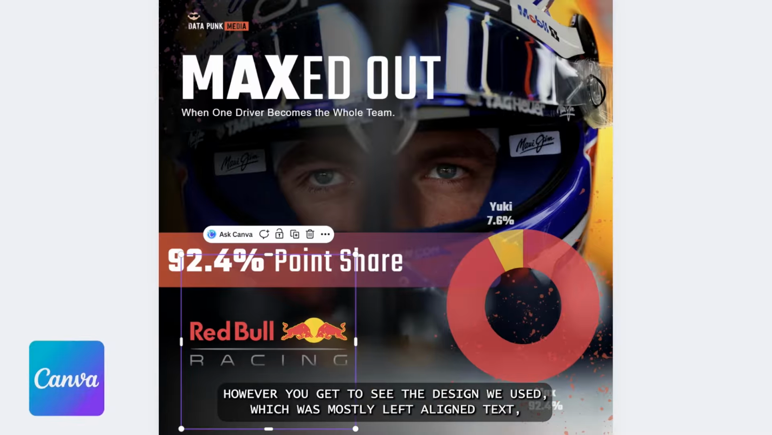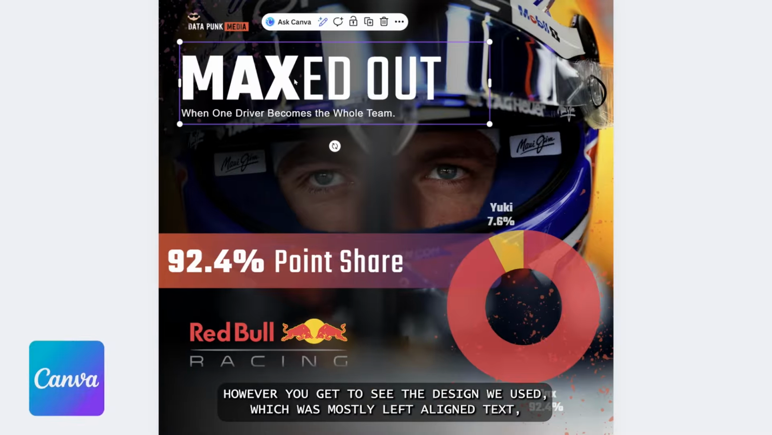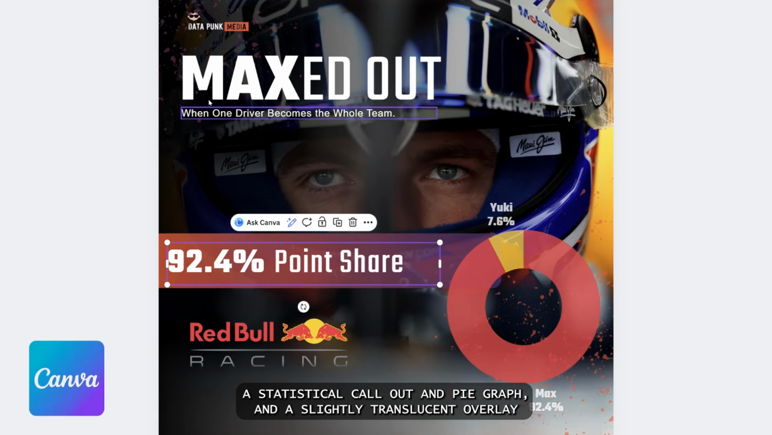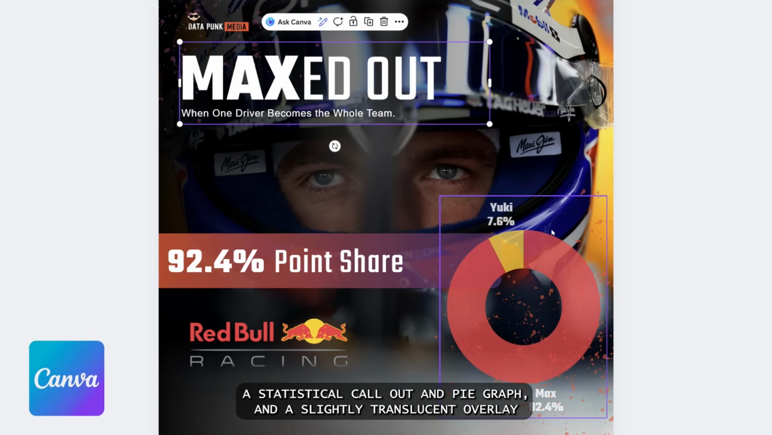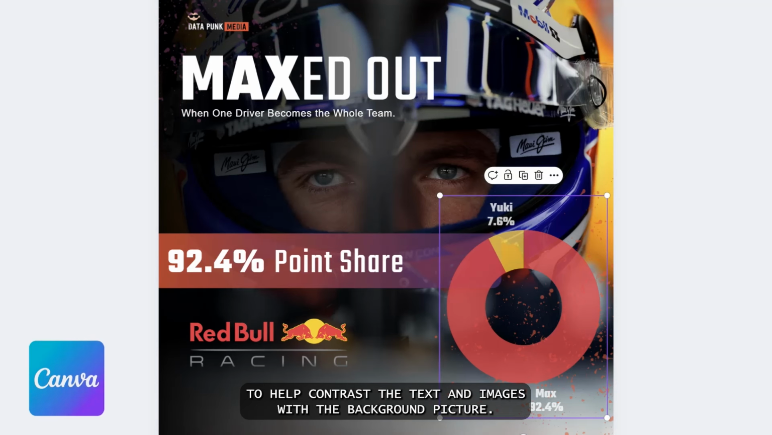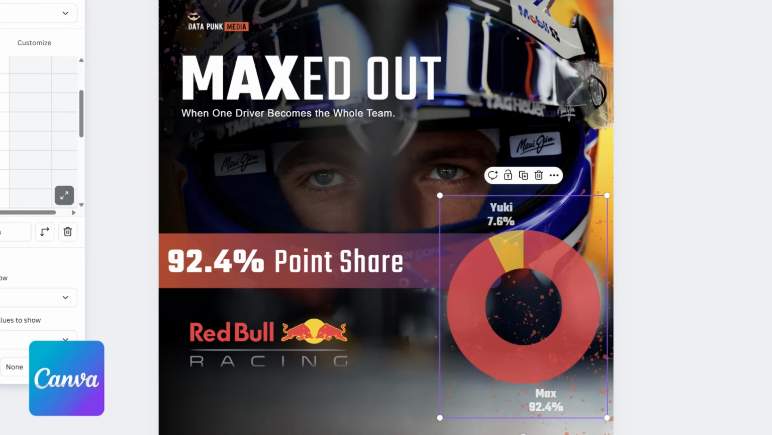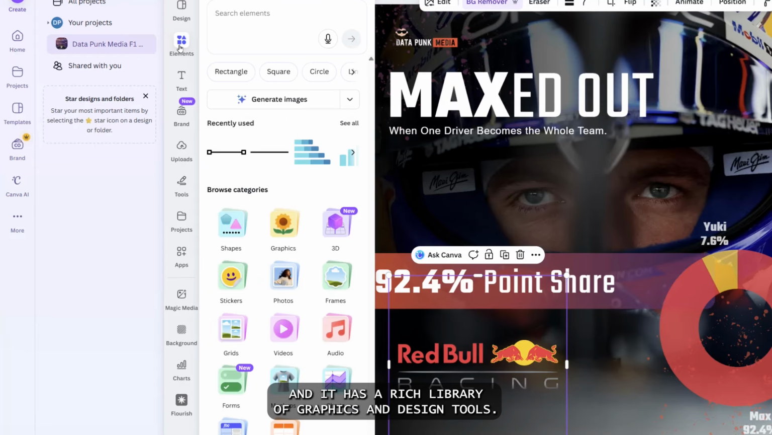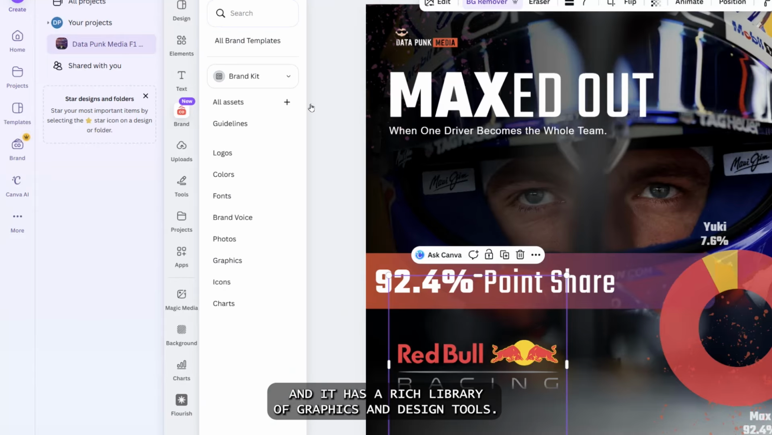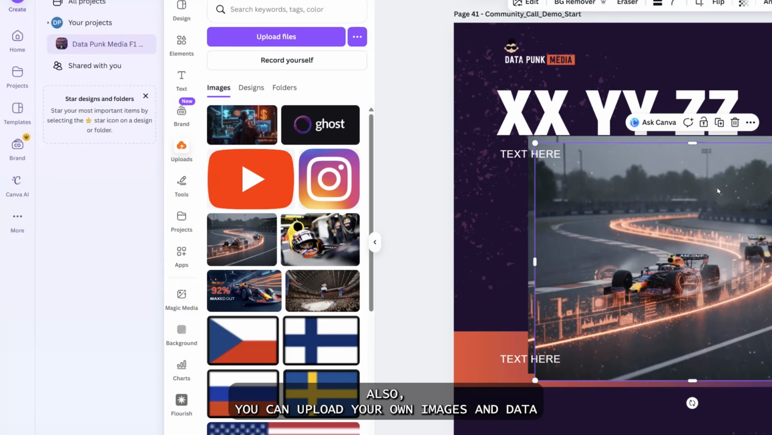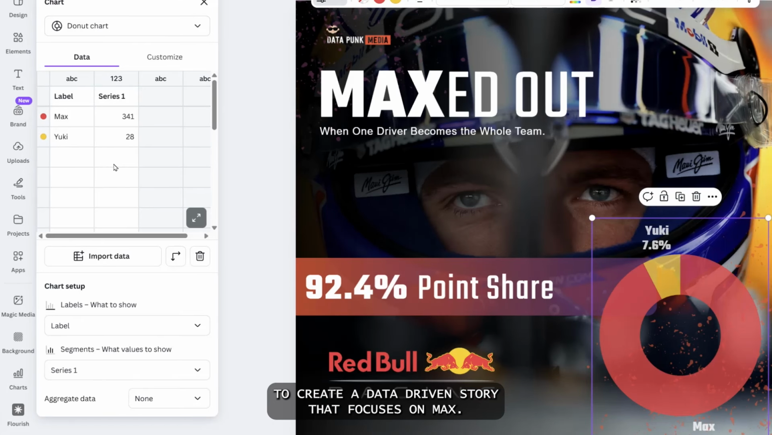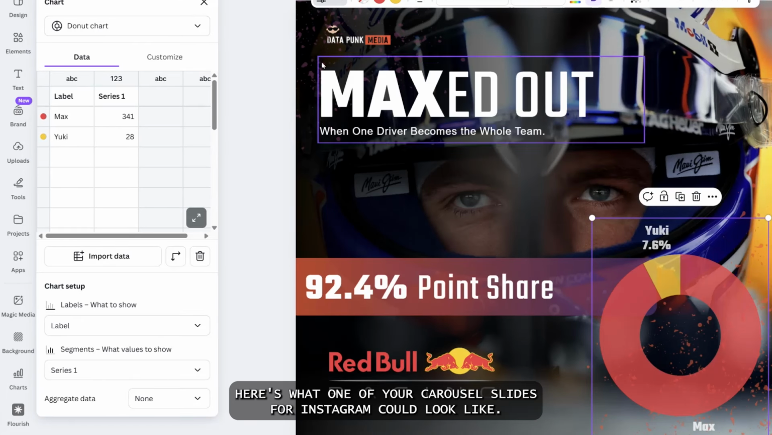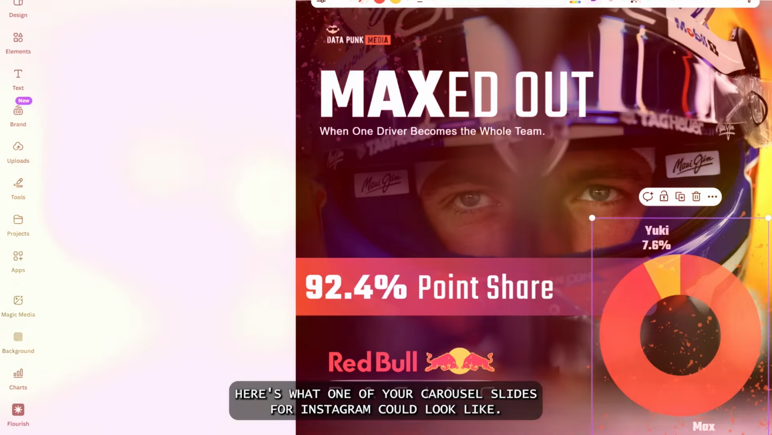However, you get to see the design we used, which was mostly left-align text, a statistical call-out and pie graph, and a slightly translucent overlay to help contrast the text and images with the background picture. Canva is a great tool if you're new to creating social posts, and it has a rich library of graphics and design tools. Also, you can upload your own images and data to create a data-driven story that focuses on Max. Here's what one of your carousel slides for Instagram could look like.